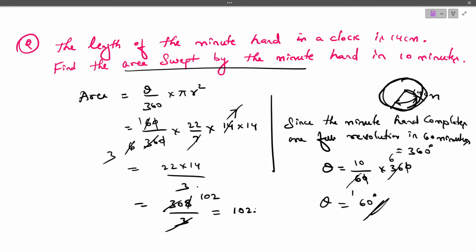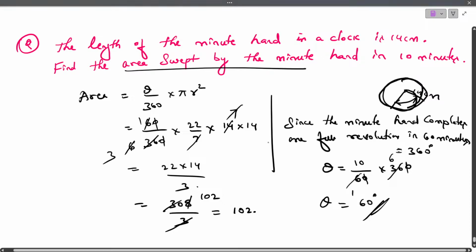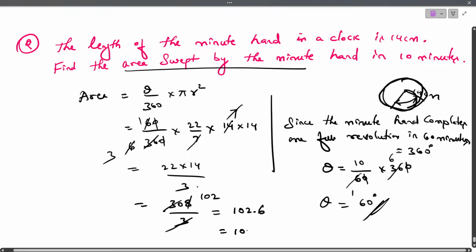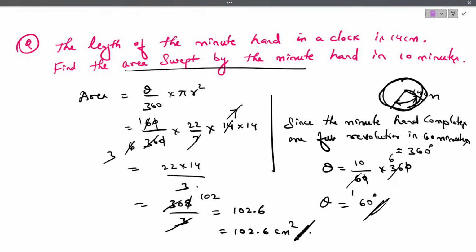Remainder 2, 20. Again 3 sixes are 18. So we can write 102.6 centimeter square. Clear? So the area swept by the minute hand in 10 minutes is 102.6 centimeter square.